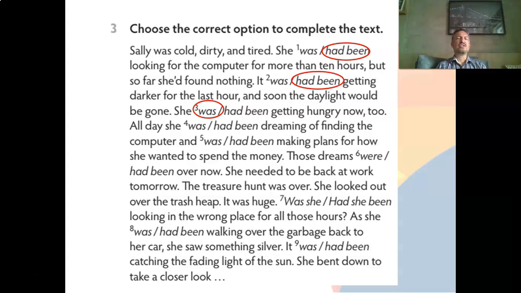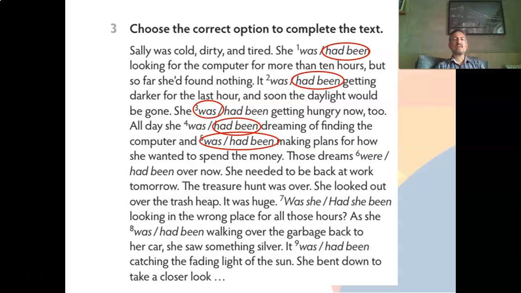All day she had been dreaming of finding the computer. So something that she was doing continuously, she had been doing. So all day she had been dreaming of finding the computer and was making plans or had been making plans. In this case, we can use both, okay? Because it could be a specific activity, a specific action in the past, but she had been dreaming of finding the computer, and also she had been making plans all day for how she wanted to spend the money. Okay, so this here can be both.